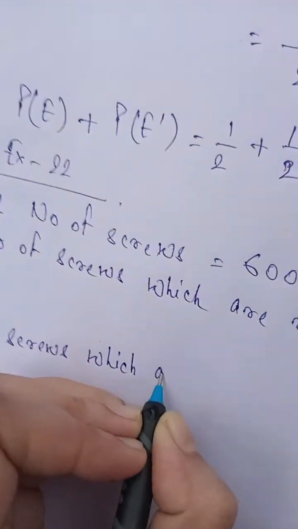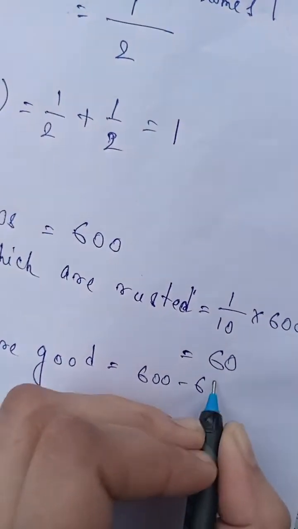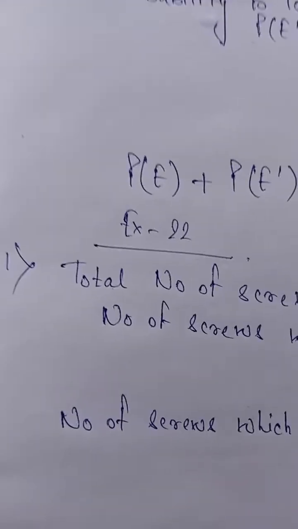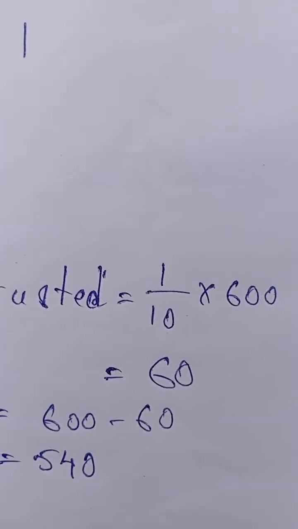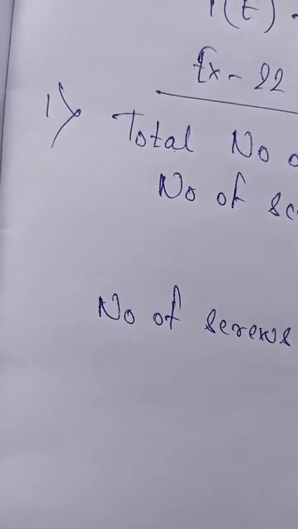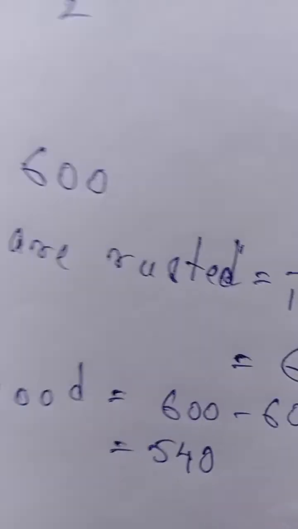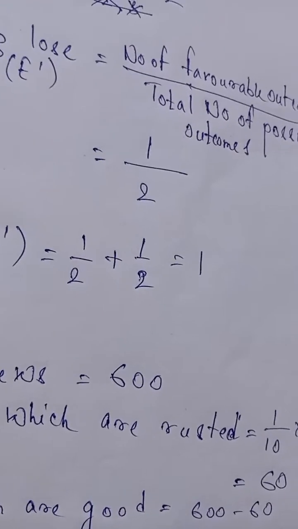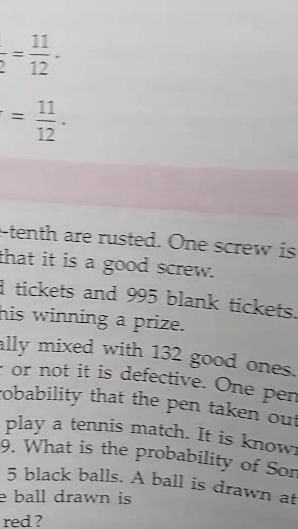The number of screws which are in good condition is equal to 600 minus 60, that is 540. So the total number of screws is 600, the number of rusted screws is 1/10 of 600, that is 60, and the number of good screws is 540. But this is not our question, to find the number of screws in good condition. The question is to find the probability that it is a good screw.